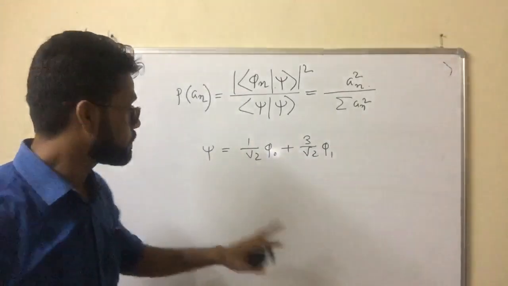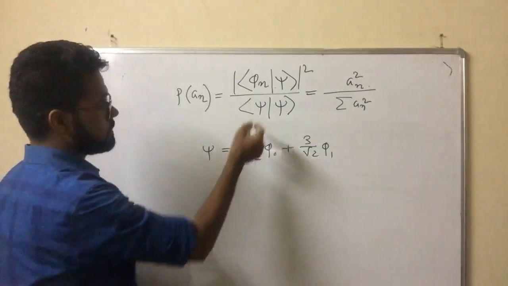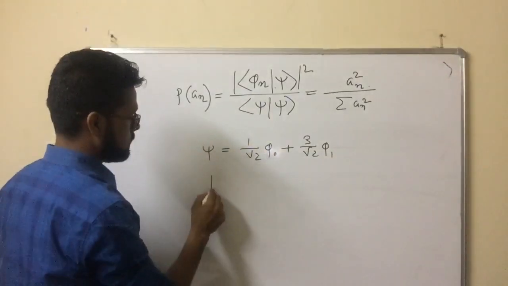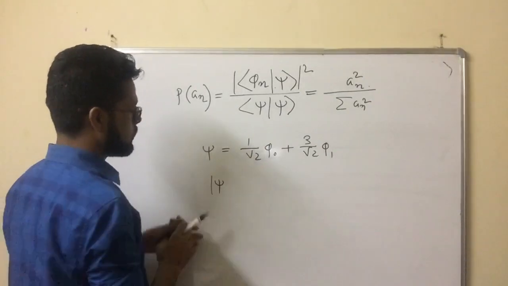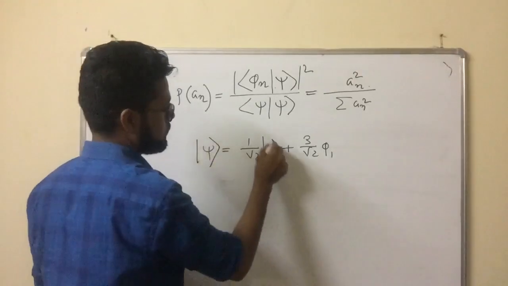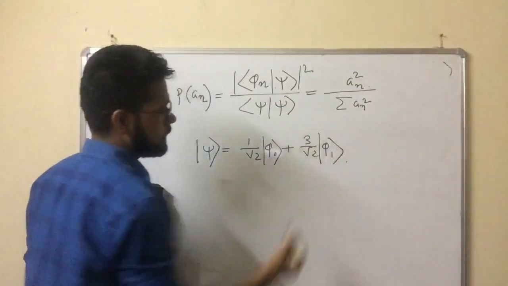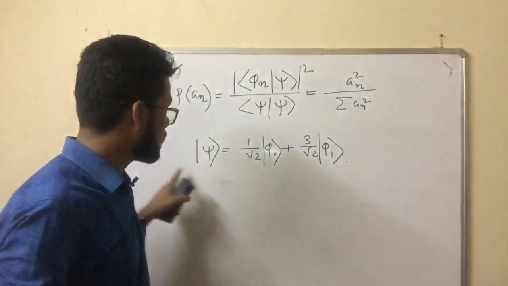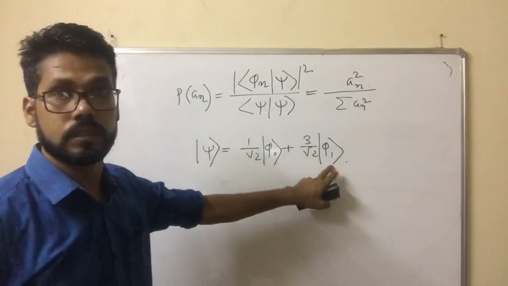How will you do it? See, it's very easy. This is phi 1. You can represent it in bracket notation, no problem. This is simple notation, just put in this value. Now I need to measure the probability of finding this system in state phi 1. Then I will multiply the whole function by phi 1. Then what happens?